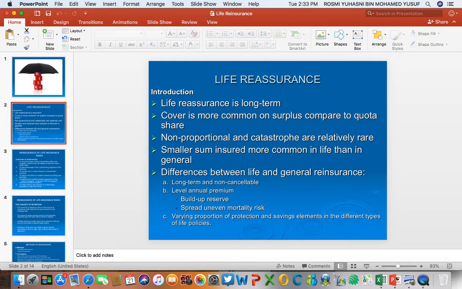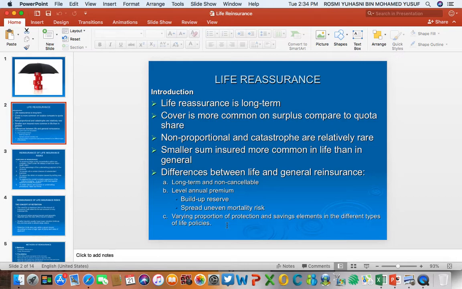Number three, varying proportions of protection and savings elements in the different types of life policies. There are different types of products when it comes to life insurance. There are basic products, for example term insurance, which is very basic. There are also products with investment elements, such as endowment and long-term.